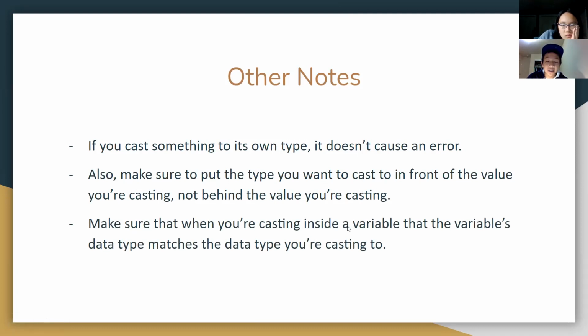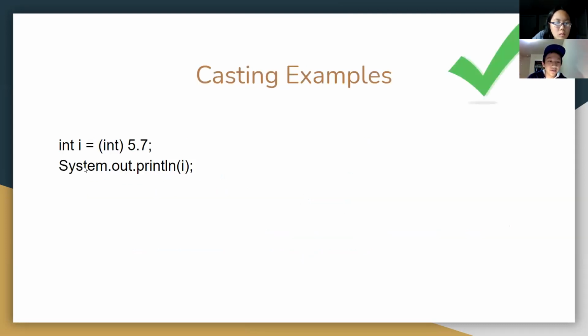When you're casting inside a variable, the variable's data type must match the data type you're casting to. So let's say you want to cast the number 5.6 into an integer and store that value in a variable. Then the variable's data type has to match the data type you're casting to. Here's an example of what it looks like.